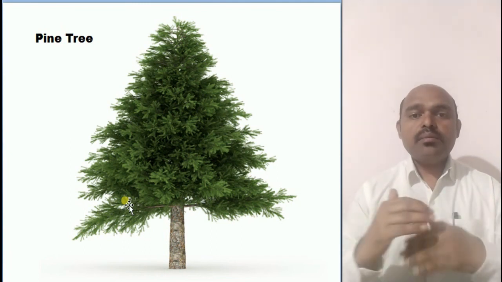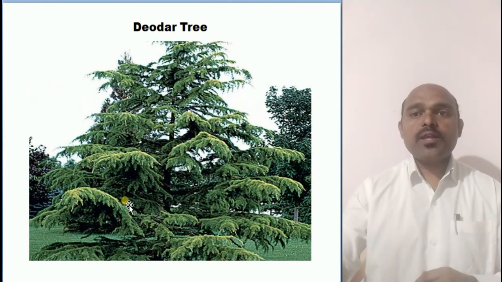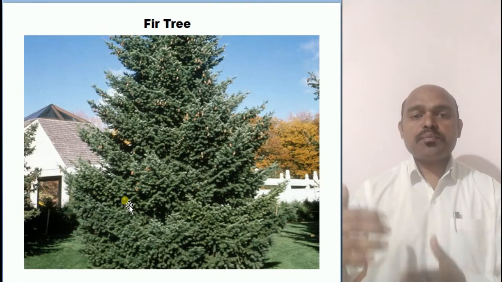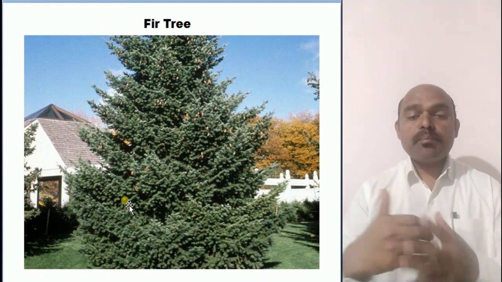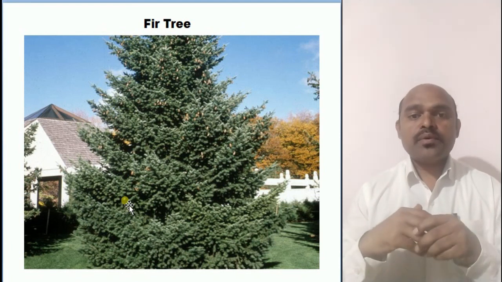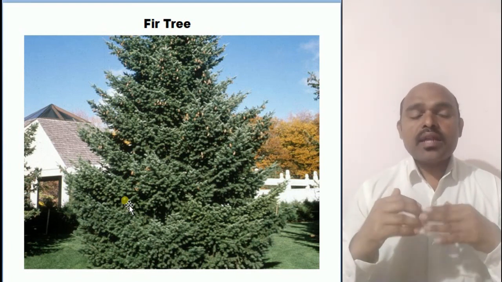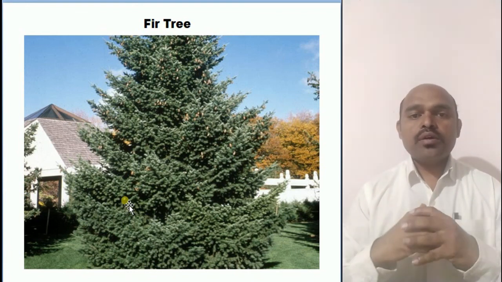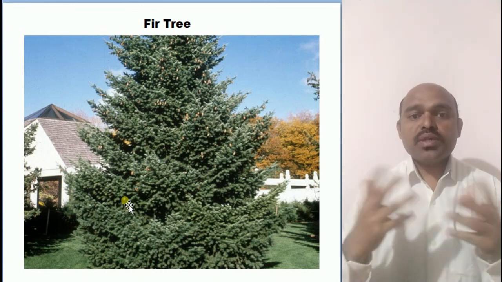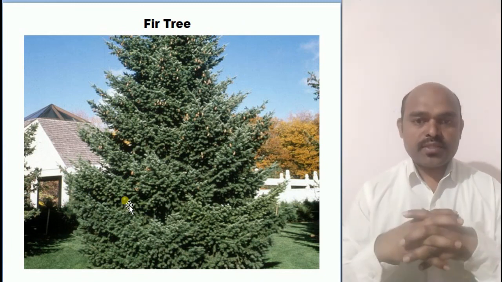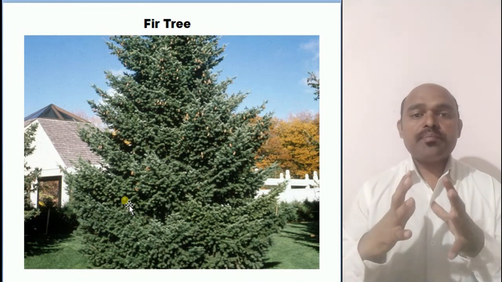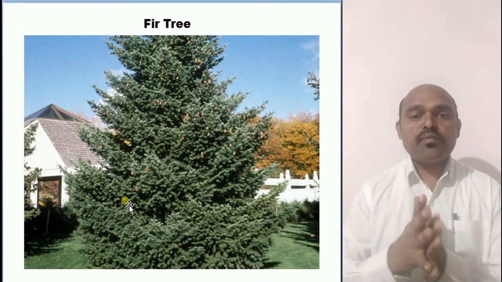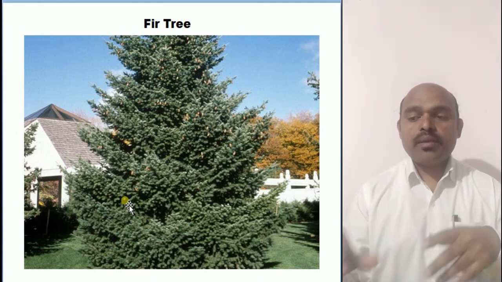In the medium altitude we find the pine tree, then deodar tree, fir tree. So these types of trees we find in the medium altitude forest. And then at the foothills of the Himalayas we basically find the mixed forest, that is called the mixed forest. And the proportion of sal tree is more in the mixed forest. So these are the three types of forest which we find in the Himalayas.